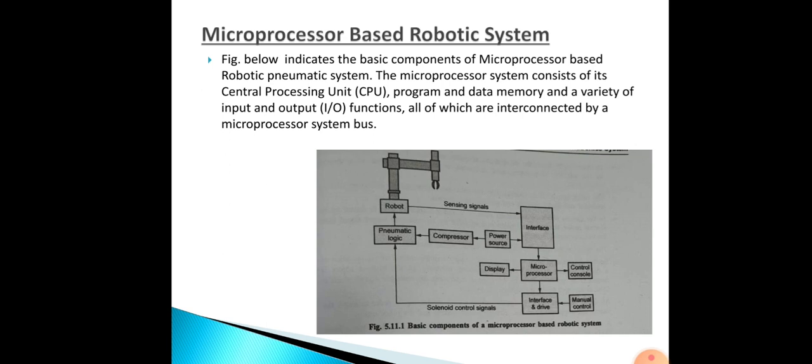Then the robot arm itself is interfaced to the microprocessor. So the arm will be connected to the microprocessor. Then, in the system under consideration, each X, Y and Z Cartesian axis is driven by an electric motor. So there will be electric motors, through which it will be driven. The speed of the motor is sensed by a digital output encoder. Then all these different types of signals require signal processing, so the microprocessor will process the signals.